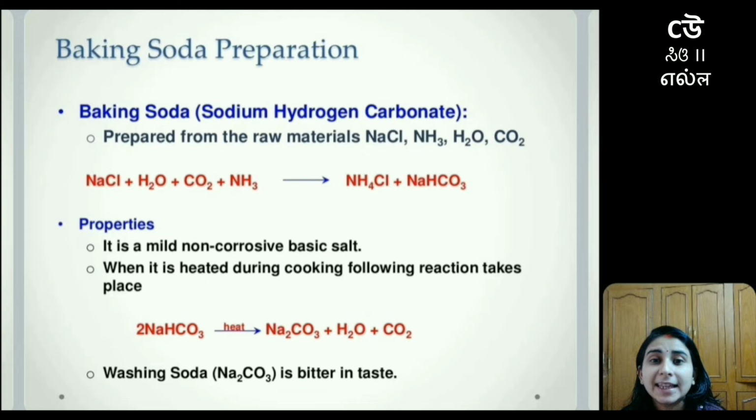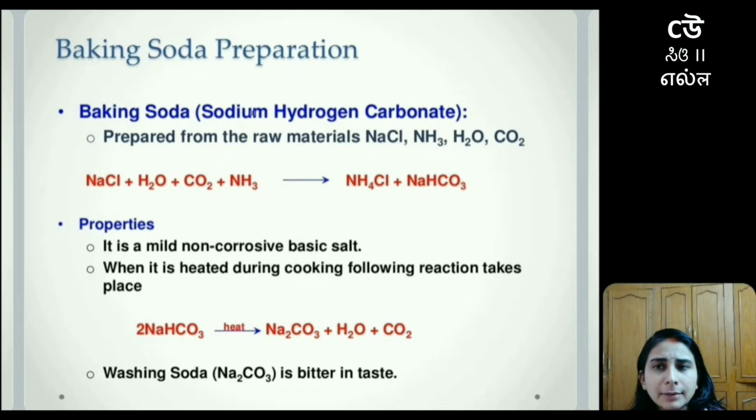This Na2CO3 is also called washing soda. Chemical name is sodium carbonate, and it is bitter in taste. So these are some features and properties that you have to remember about baking soda.